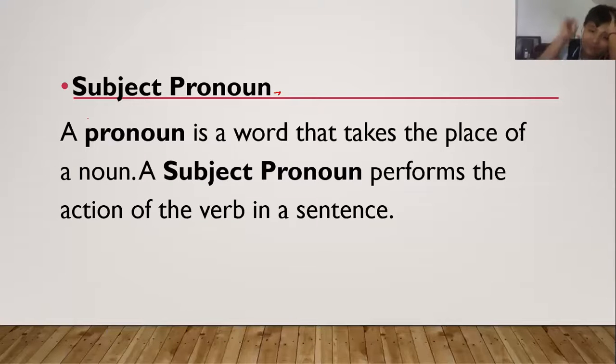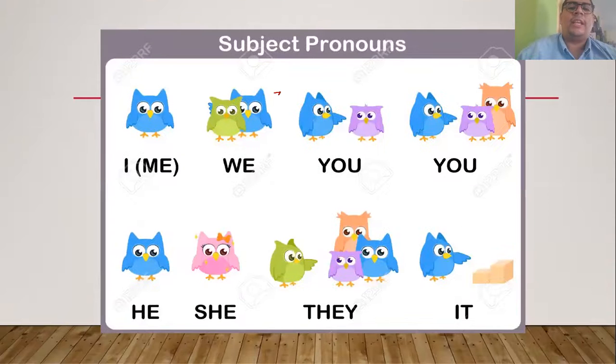Now, a subject pronoun performs the action of the verb in a sentence. That is the person who is doing the action in the sentence. Here we have an example about subject pronouns, the ones that we know. We have I, that refers to me, the first person singular. After that, we have we, right? And when we say we, we refer to what?